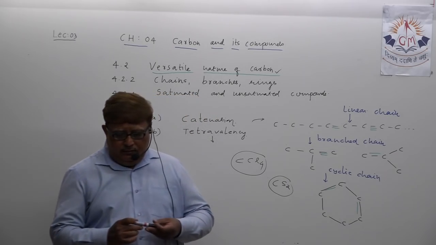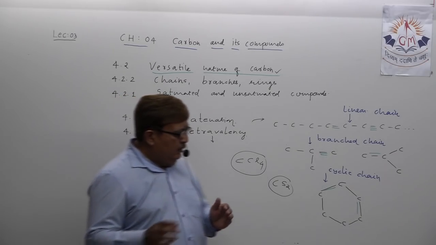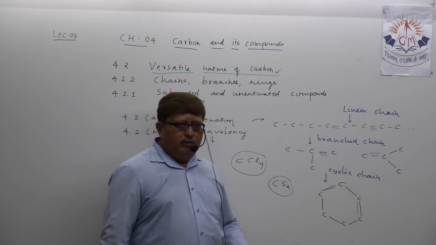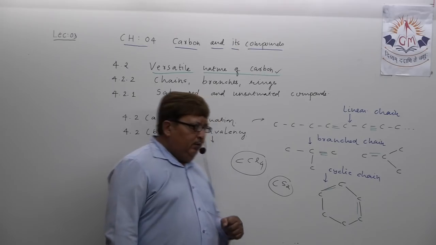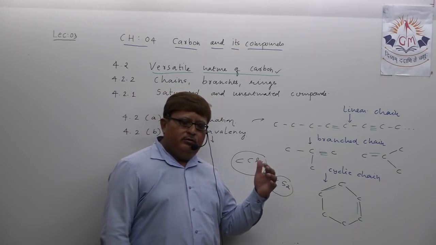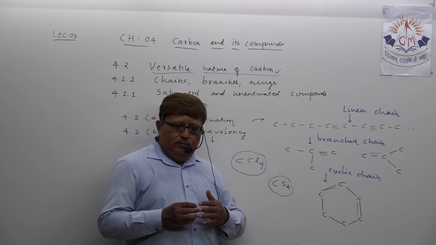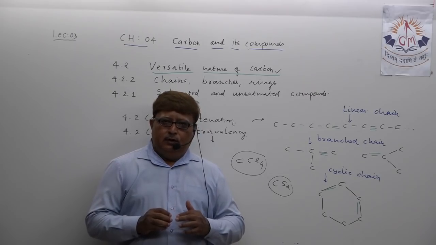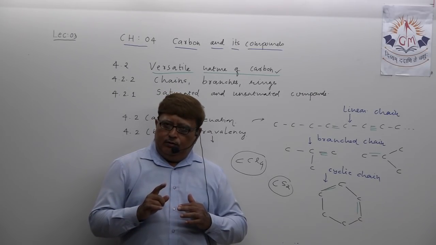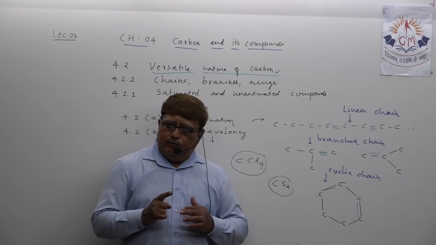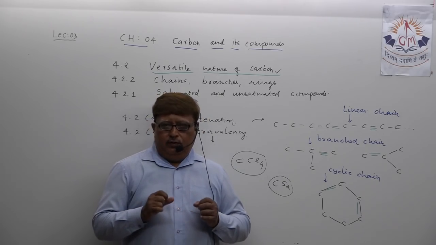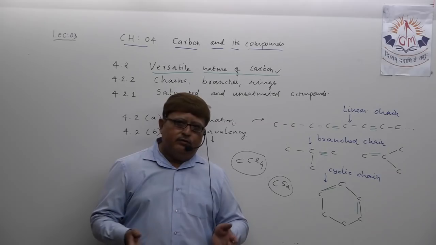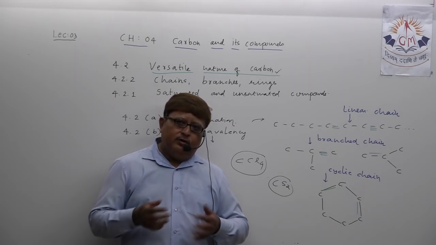So my dear students, just try to understand, carbon, no doubt, makes a long chain of carbon atoms, maybe linear, branched chain, double bond, single bond, triple bond, but at the same time carbon also has the property to share its electrons with other elements quite easily, maybe with chlorine, sulfur, hydrogen, oxygen, silicon, whatever.